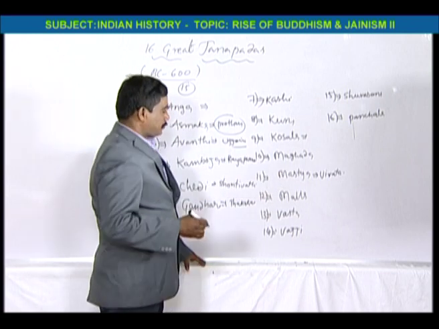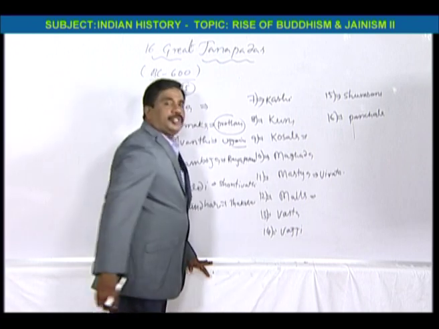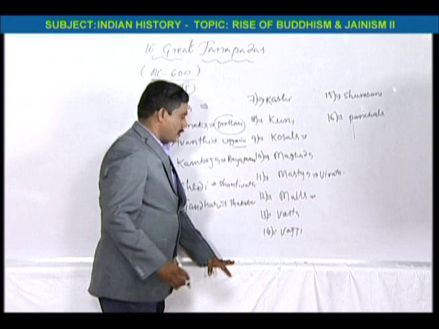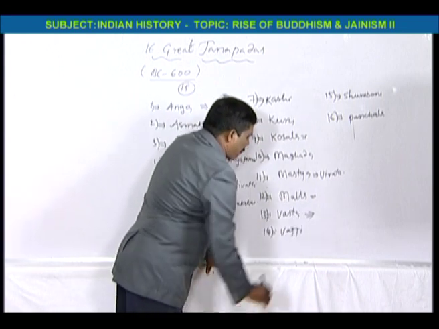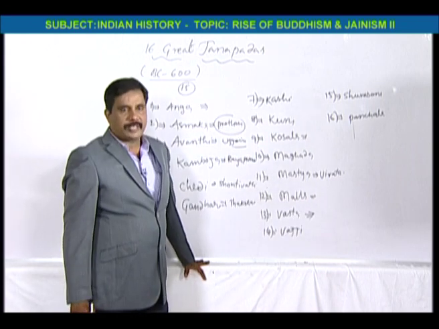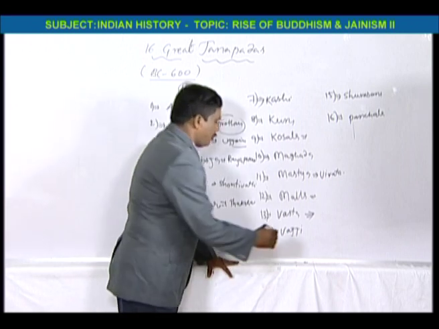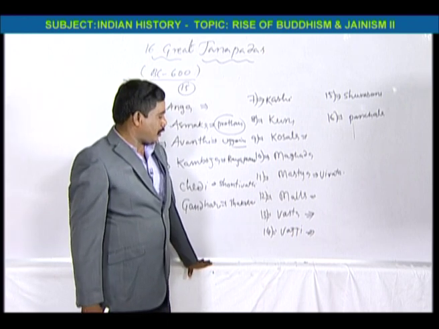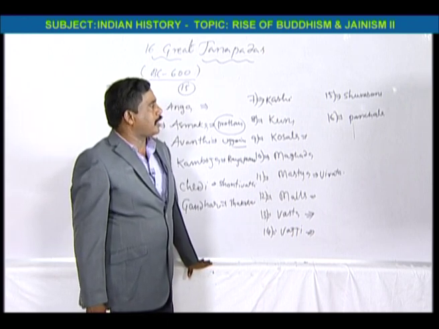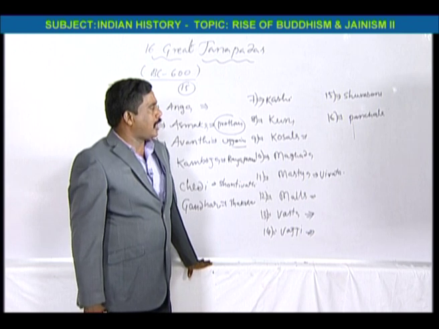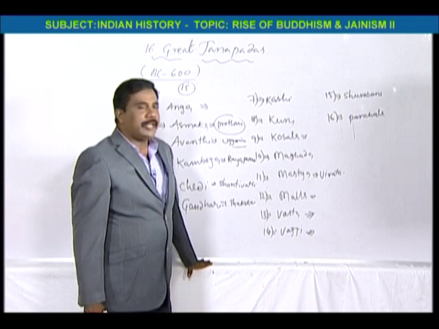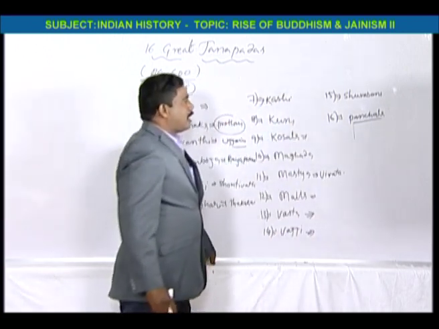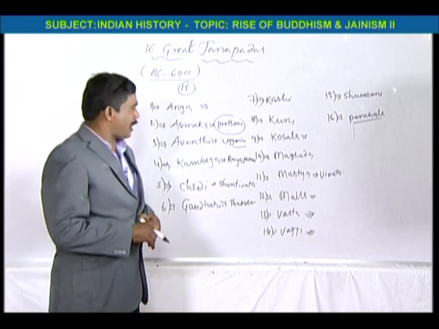And Malla, capital Kushinagaram. Vatsa, capital Kaushambi. Vajji, capital Vallabhi. Shurasena, capital Madura. Panchala, capital Ahichitram. So, these are the 16 great Janapadas along with capitals.